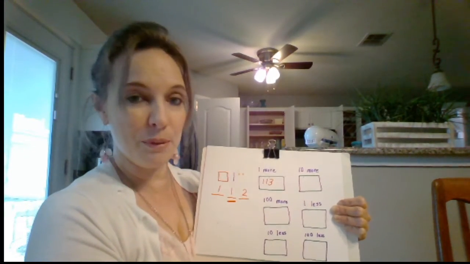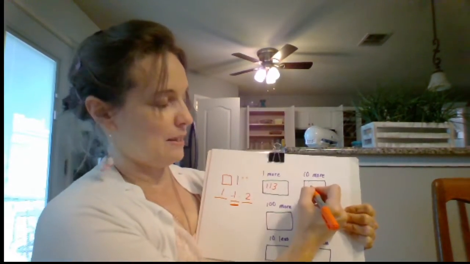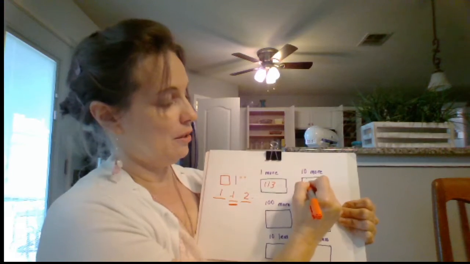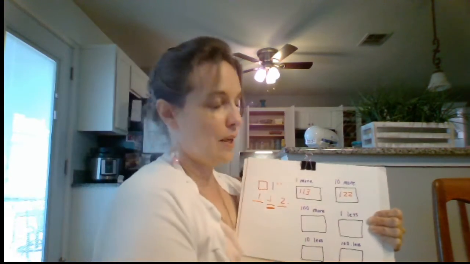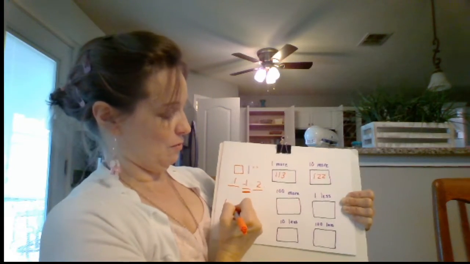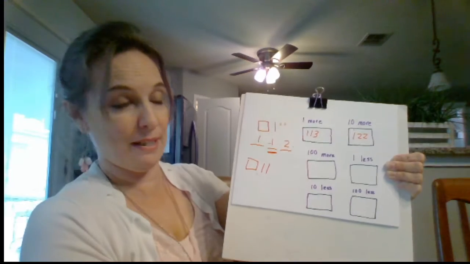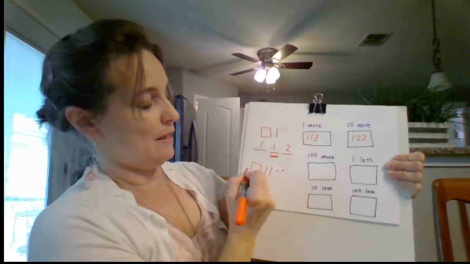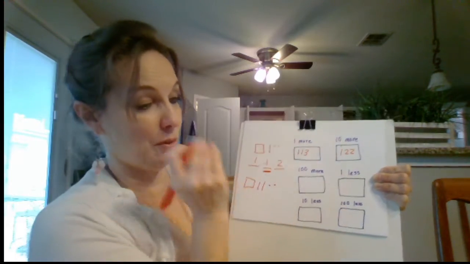So it's going to go up counting by tens. So if this is 112 and you're counting by tens, you're going to have 122. If you don't know that, you can draw it out. One group of hundreds, add 2 tens because it already has 1 10 and 2 ones. That's 100, 110, 120, 121, 122.